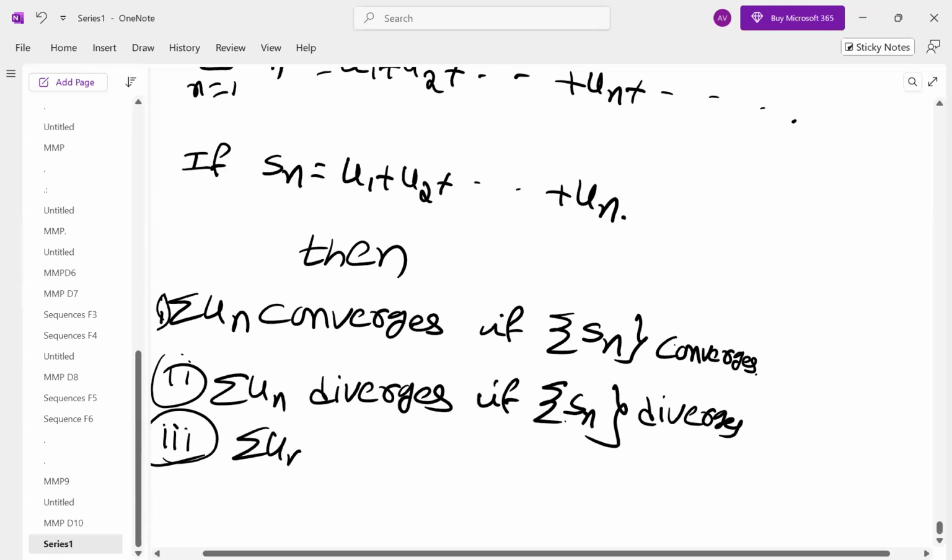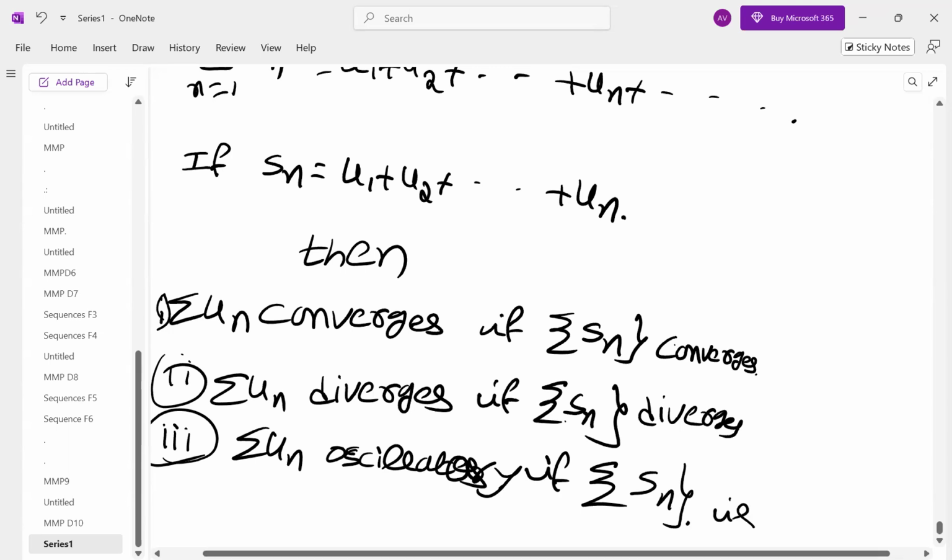Summation un oscillates if the sequence Sn is an oscillatory sequence. If this oscillates, this is oscillatory.